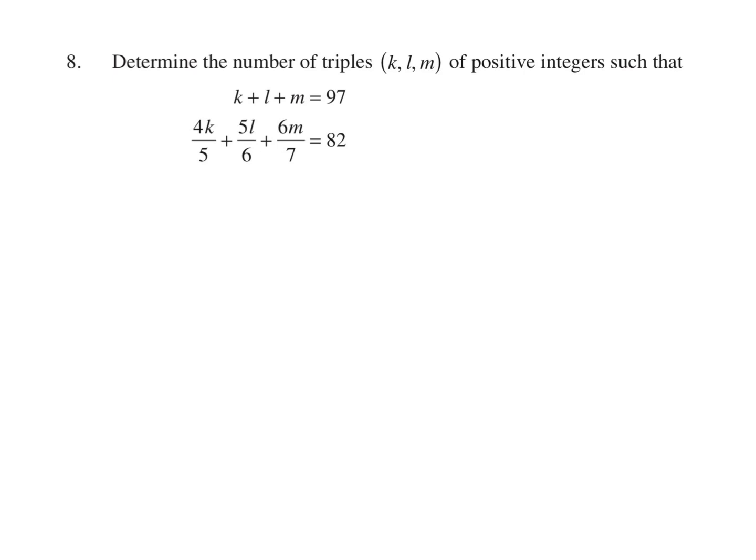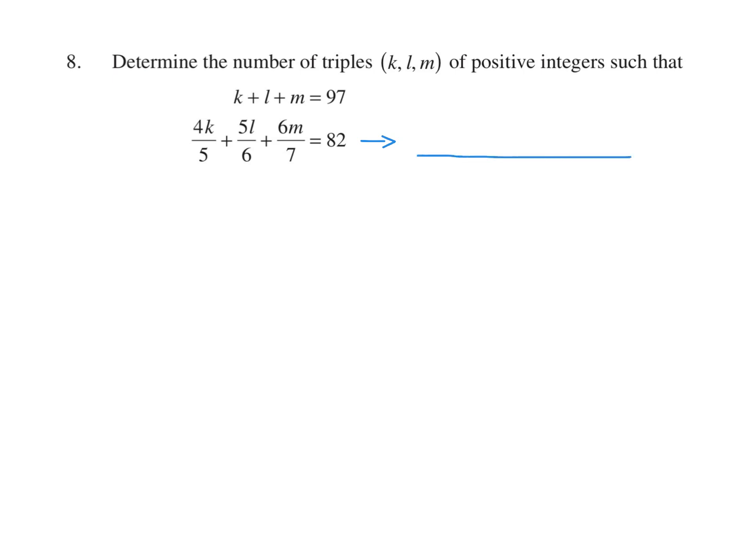Determine the number of triples KLM of positive integers such that K plus L plus M is 97, 4K over 5 plus 5L over 6 plus 6M over 7 is 82. Let's just keep everything simple here. Let's just add this as a fraction.